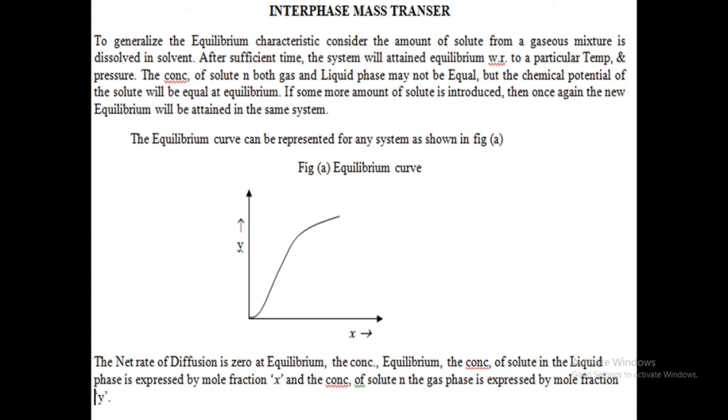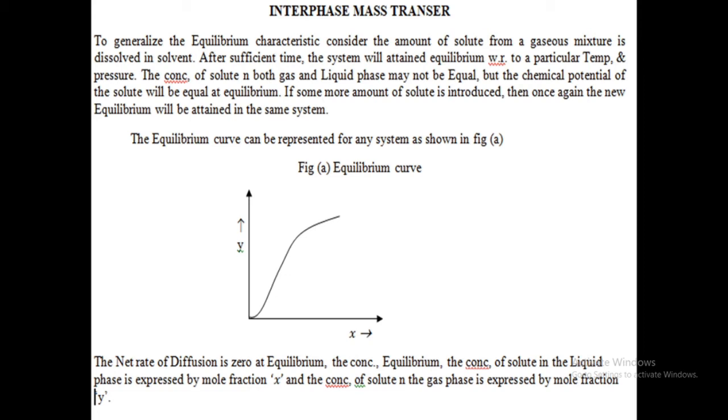What is chemical potential? Chemical potential is a thermodynamic property. The chemical potential of a component is the energy that can be absorbed or released due to a change in the particle number of the given species. A simple definition: chemical potential is the ratio between Gibbs free energy and number of moles. It is denoted by mu. Mu is equal to G by N. G is the Gibbs free energy. N is the number of moles. Are you clear? Okay. Yes.